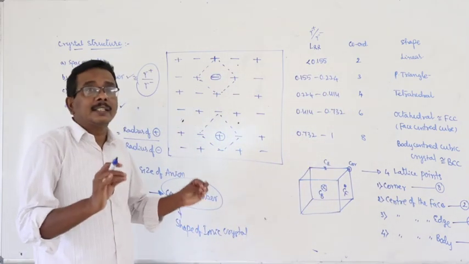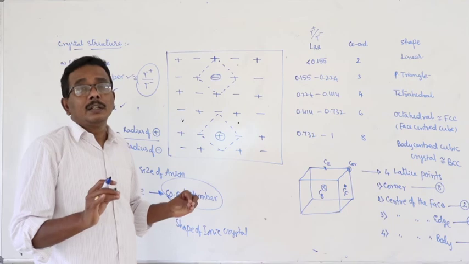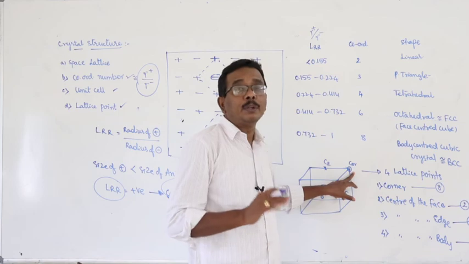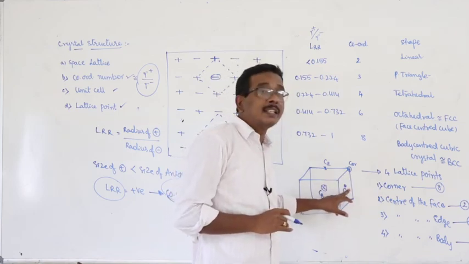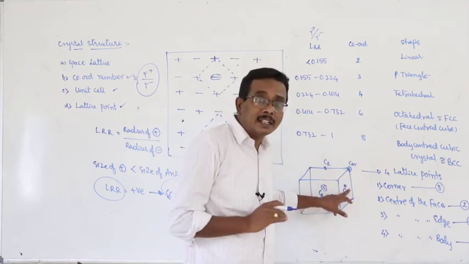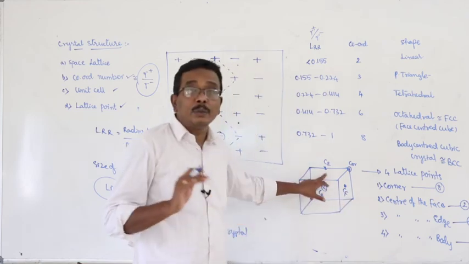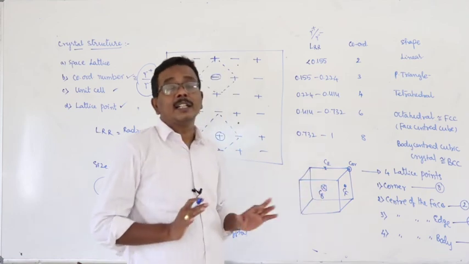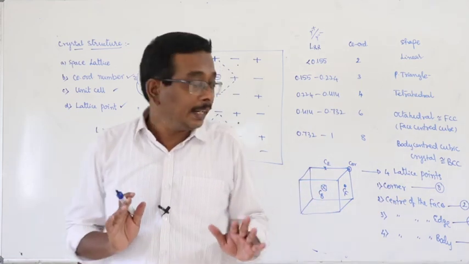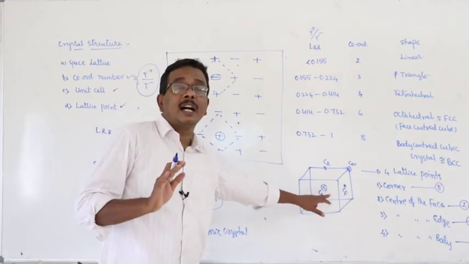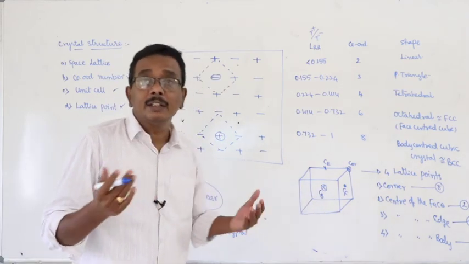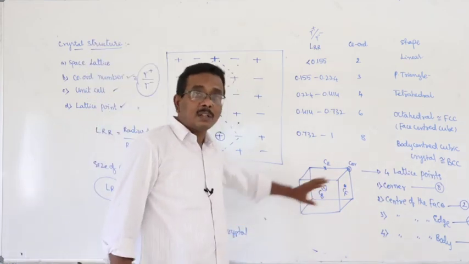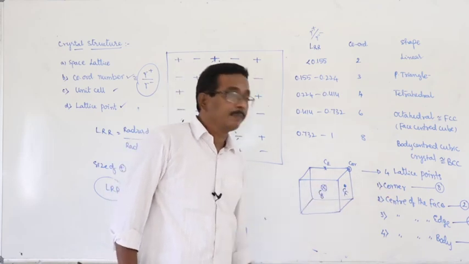How many unit cells share the ion present at the corner of a cube? 8. At the center of the face? 2. At the center of edge? 4. At the center of the body? 0. There is no sharing. The whole ion belongs to this unit cell only. So, 1.